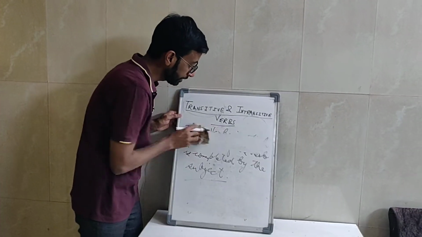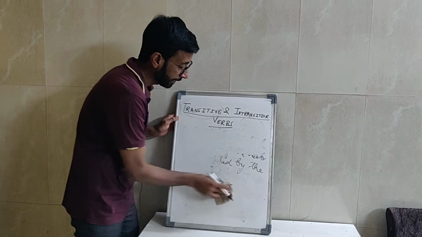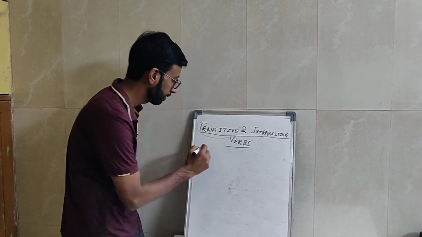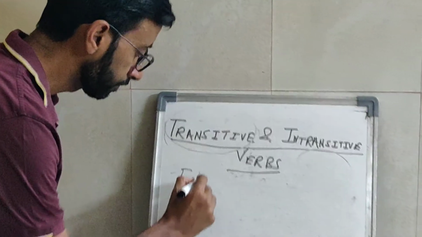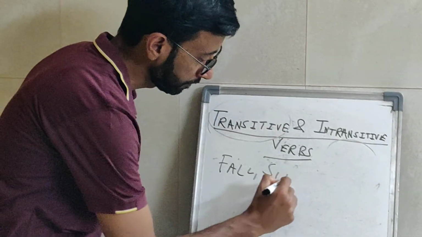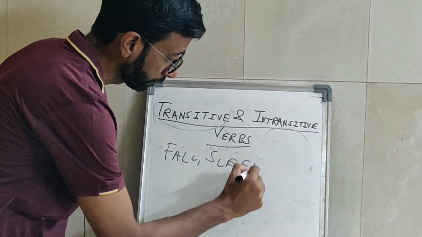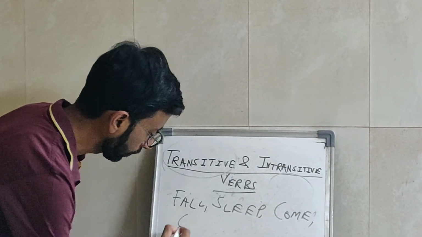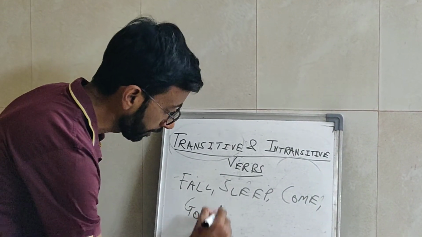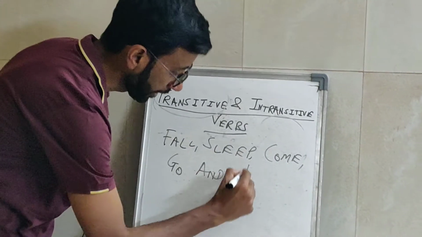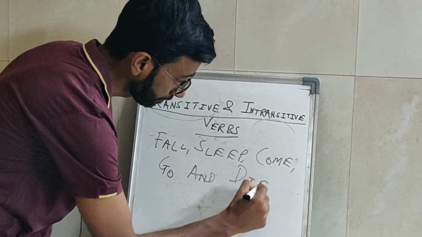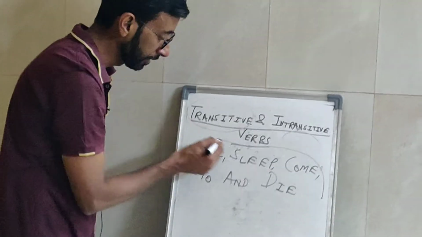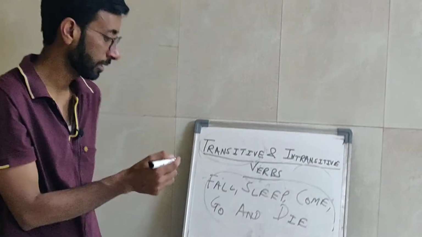One more thing we need to understand is that if we forget about these five simple verbs like fall, sleep, come, go, and die, we find that most of the verbs can be used either transitively or intransitively.